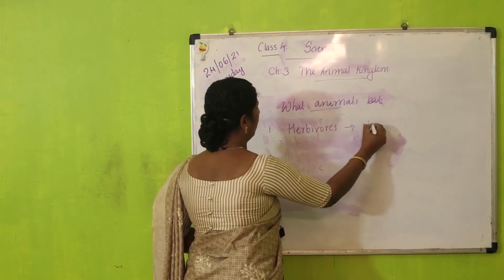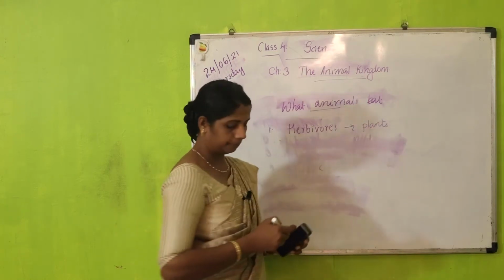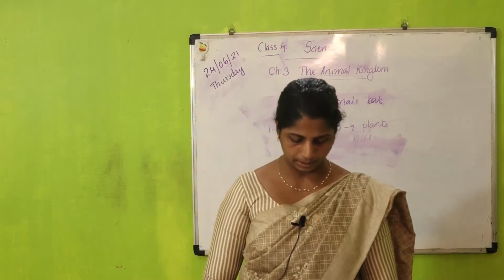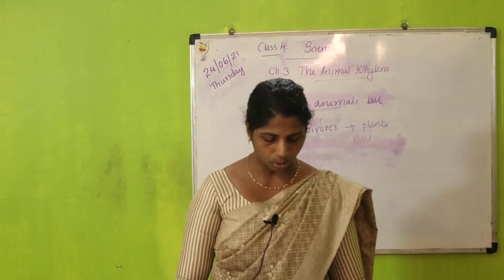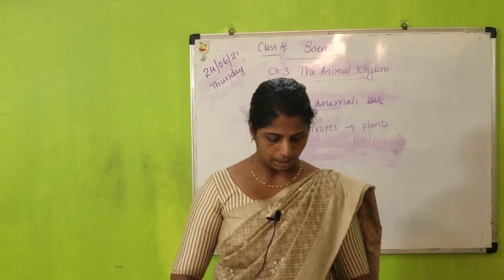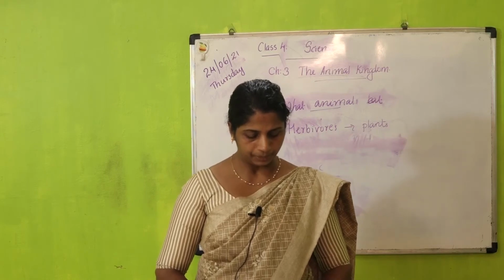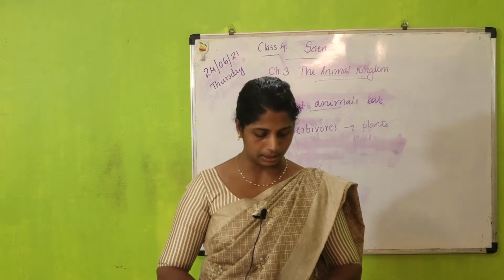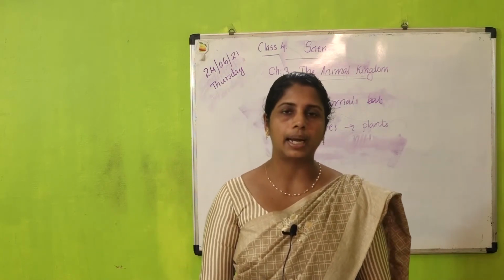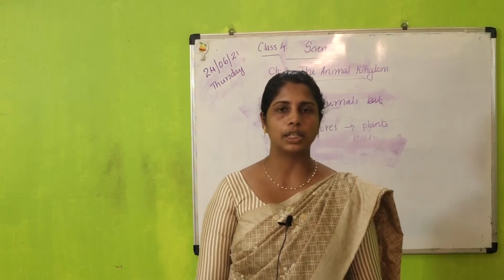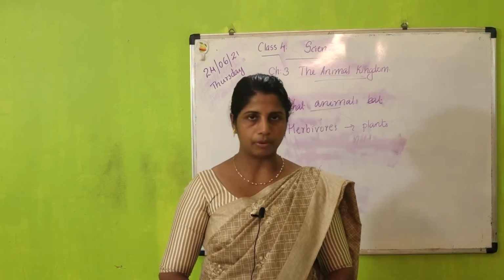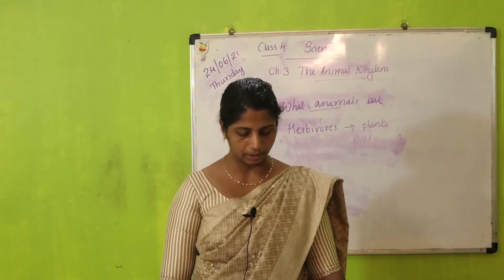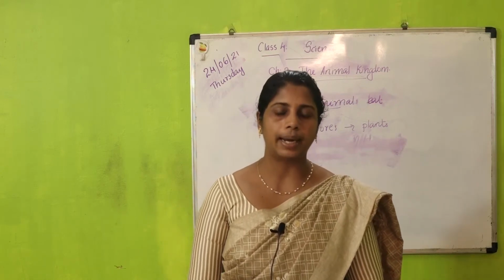Herbivores eat only plants. Many mammals, insects and birds are herbivores. The buffalo, bison, deer, goat and horse are examples of herbivores. They are called plant eaters. These animals have sharp cutting teeth and strong grinding teeth.